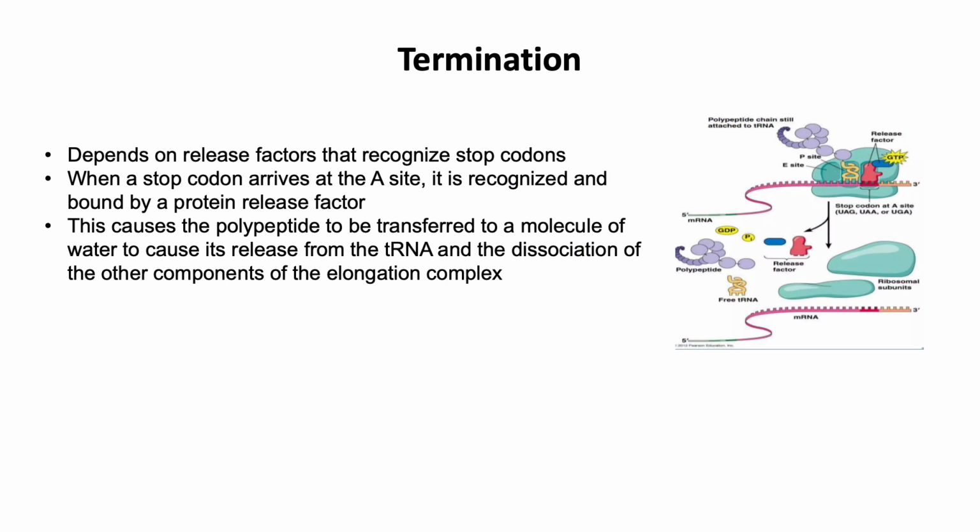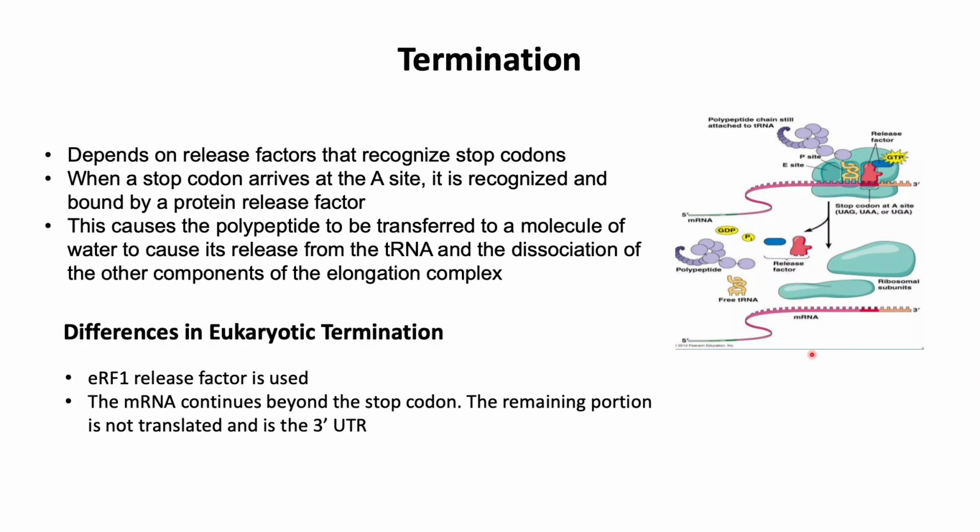So the final step in translation is termination. Termination depends on release factors called RFs. These release factors recognize the stop codons on the mRNA. So when a stop codon arrives at the A site, it is recognized and bound by a protein release factor, RF. This causes the polypeptide to be transferred to a molecule of water to cause its release from the tRNA and the dissociation of the other components of the elongation complex. So the protein is finally released from the whole translation complex, and this is the end of the translation.